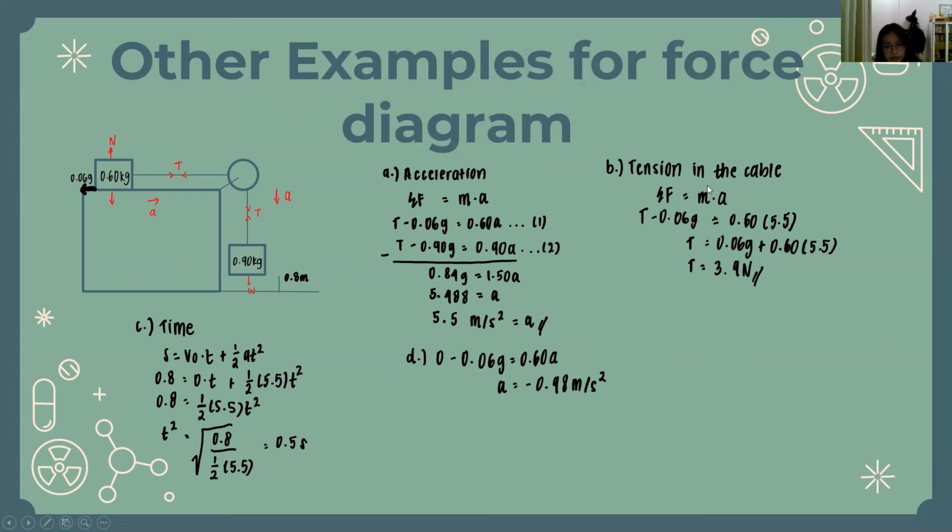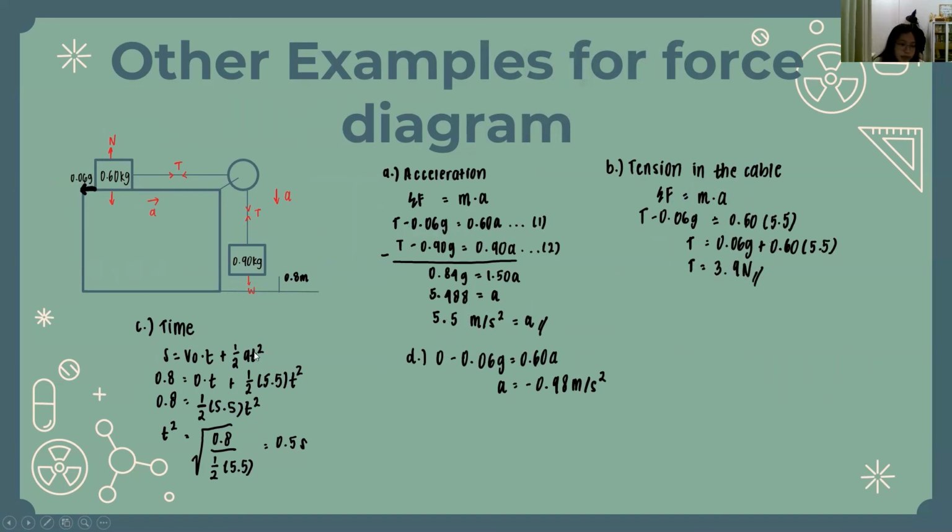Now for B, the tension in the cable. So this is one cable, right? So the tension between here and here is the same. We use the same equation again, which is sigma F equals m times a. And so we can see here T minus 0.06g equals, or we can just use equation number 1. T minus 0.06g equals 0.60 times a. And we already got the a, which is 5.5, so we just substitute the a here. And then we calculate it and we got 3.9 newtons.